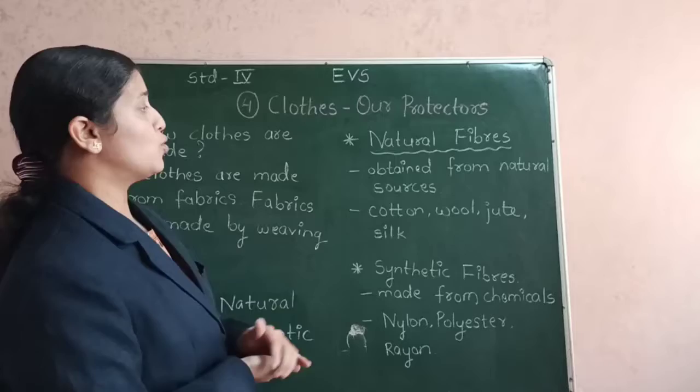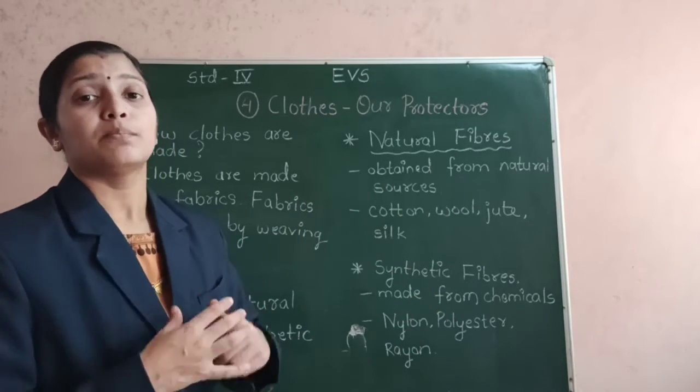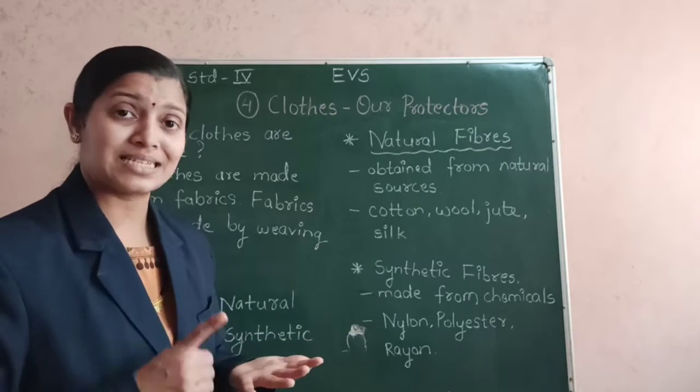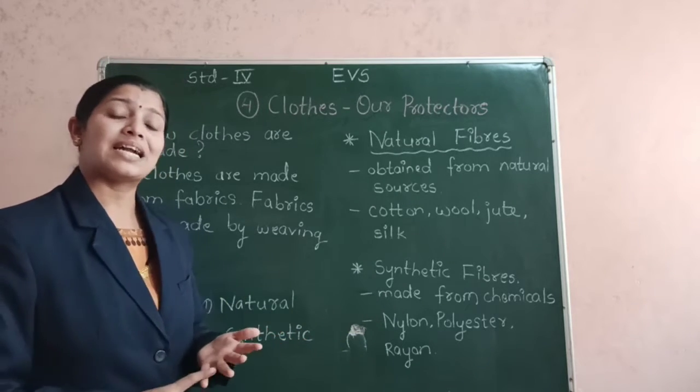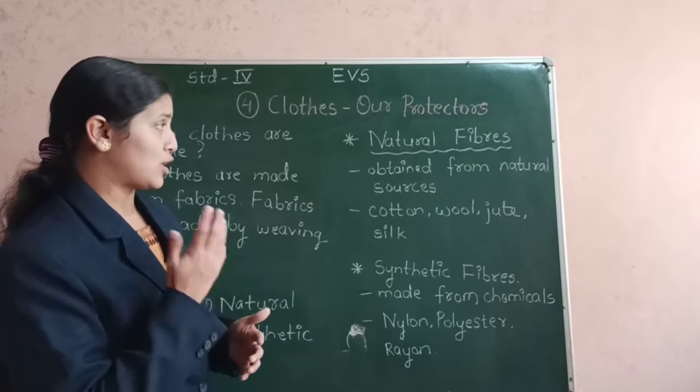So as I told you, natural fibers got this name because we get these fibers from the nature, that is from plants and animals. From plants like cotton plants and jute plants, we get the natural fibers.